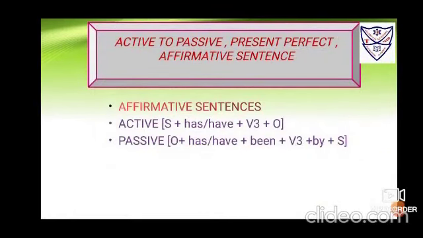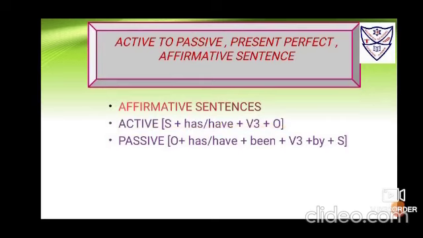Active to passive, present perfect, affirmative sentences. Active voice, the position of the different words will be: first the subject is to be placed, then has or have, then V3, because the verb, as I have told you, is already in its third form, and then the object. She has written a letter.